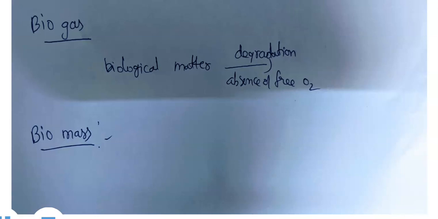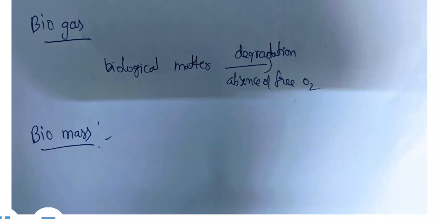Second example, gobar gas. Gobar gas is nothing but cattle dung, either cow or buffalo, which is fermented in the absence of air. And third, biogas can also be produced from sewage waste and organic waste. These are the three examples by which natural biogas is produced.